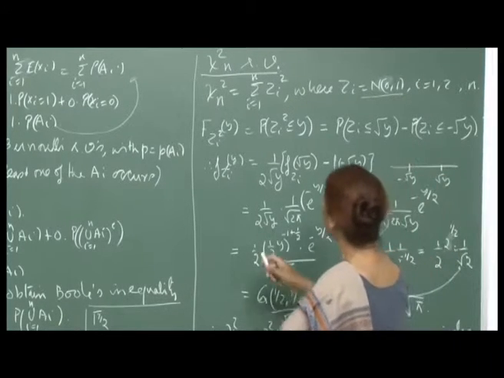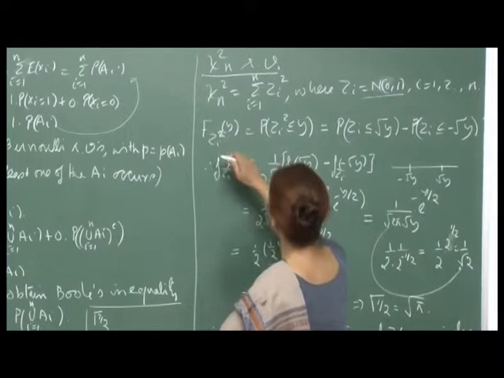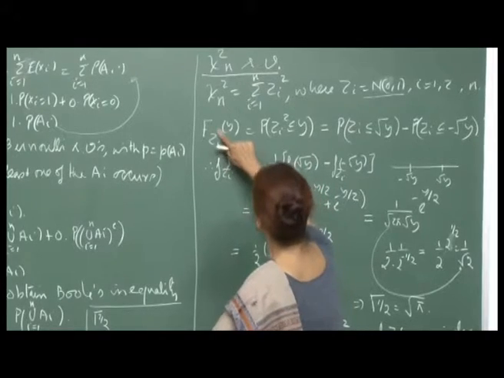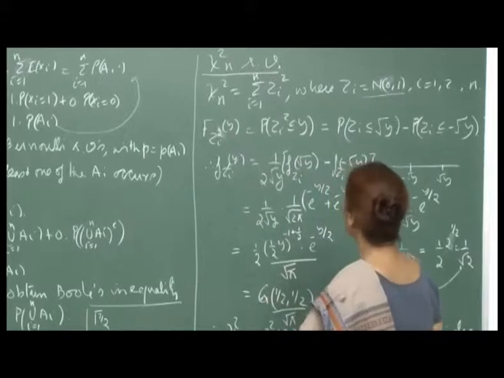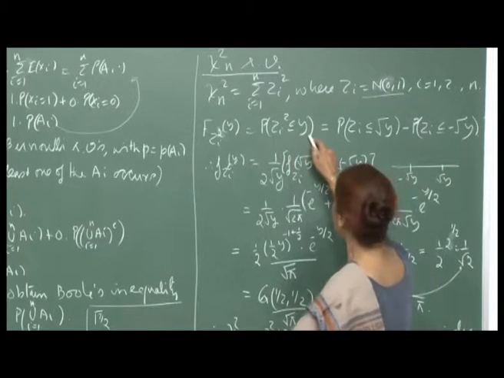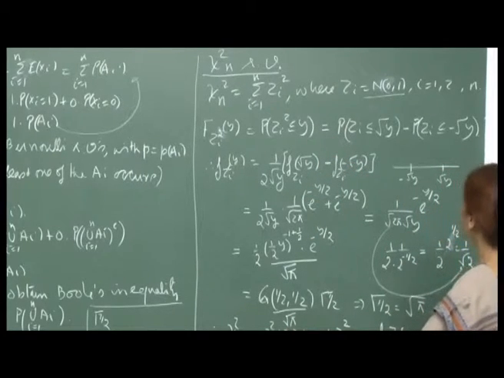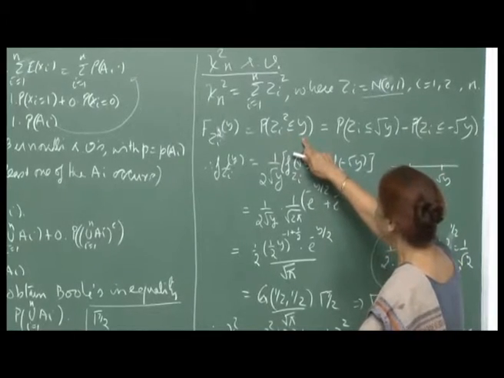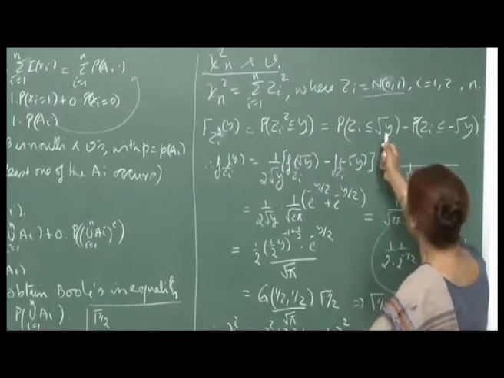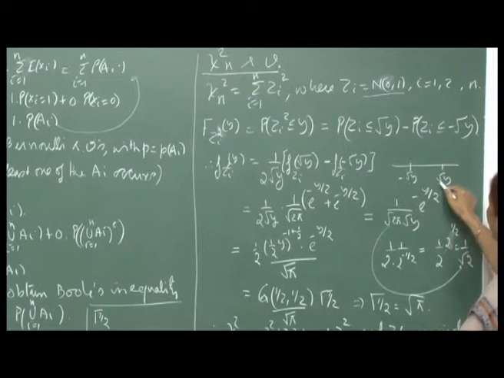Then, first of all, we want to compute the CDF of Z_i squared. So, F of Z_i squared at y will be the probability that Z_i squared is less than or equal to y, and this I have already discussed in one of the earlier lectures. You can write this as: your Z_i squared should be less than or equal to y, which means that your Z_i should lie between minus root y and root y.